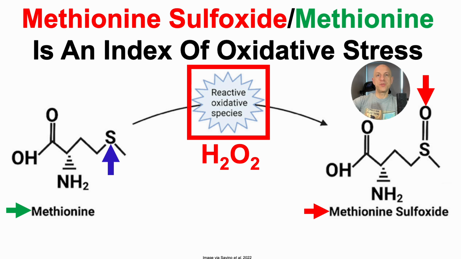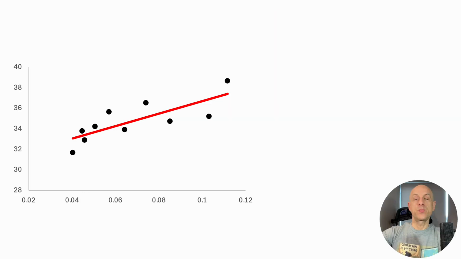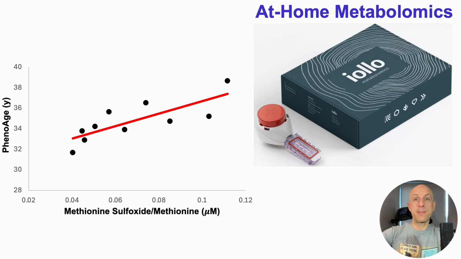Now, the importance of this ratio is illustrated by the finding that it's associated with biological age, at least in my data, which is what we'll see here. On the y-axis, we've got Dr. Morgan Levine's biological age calculator, PhenoAge, and this is plotted against the methionine sulfoxide to methionine ratio. To track levels of these two metabolites, I've been using at-home metabolomics with Iolo's kit, which besides these two metabolites includes more than 600 others.